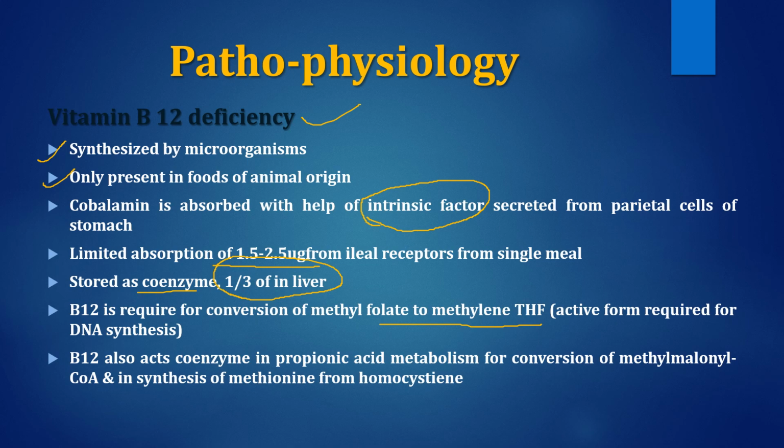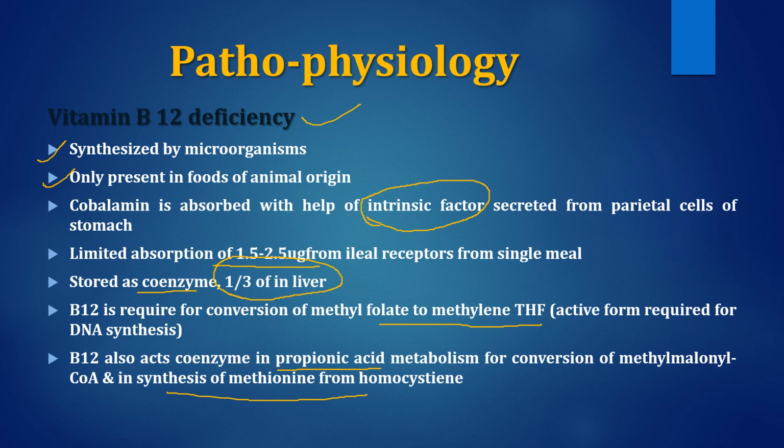B12 also acts as a coenzyme in other metabolic processes, like propionic acid metabolism for the conversion of methylmalonyl coenzyme A, and in the synthesis of methionine from homocysteine.